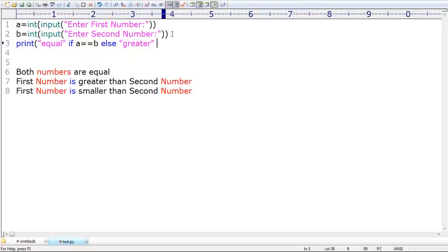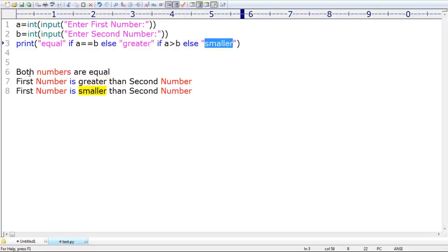When the first number is greater, if A greater than B. Else, what is the else? Smaller. If you are able to take this, then our requirement will be met. Are you in a position to understand? Is my logic correct or not? Please observe that. If A is equal to B, yes, equal. Else, once again check whether A is greater than B or not. If it is satisfied, greater; else, smaller.